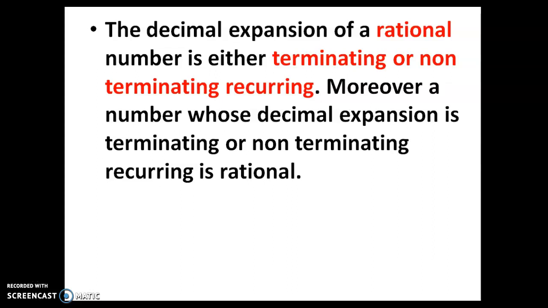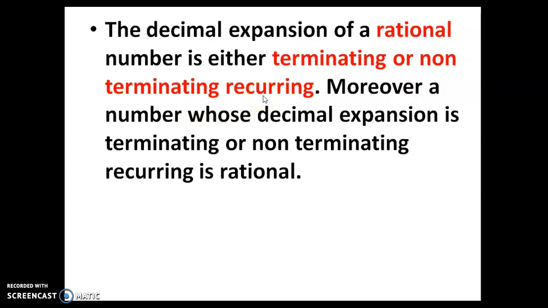So rational numbers, how will they be? They will be in the form of p by q. Suppose you divide p by q, then we will get some decimal expansion. With that itself we can find out whether the number is rational or irrational. So the decimal expansion of a rational number is either terminating or non-terminating recurring.